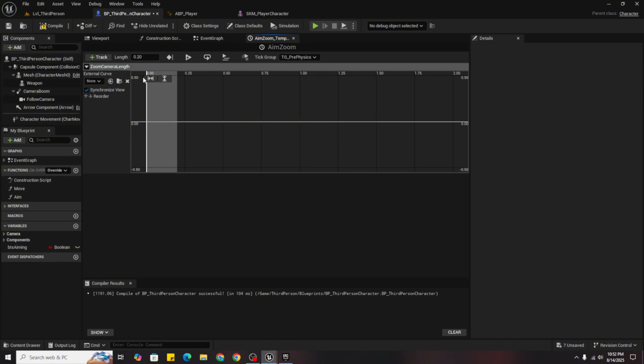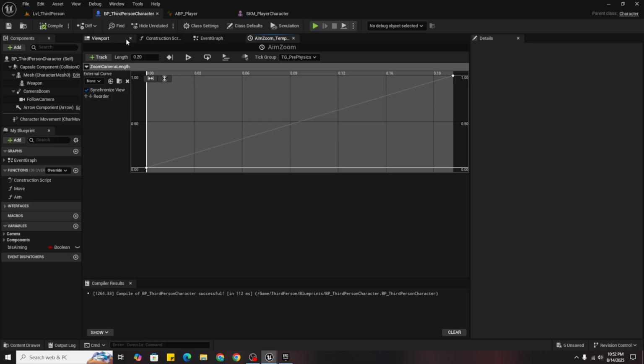Length. Now we want to add a key, so right click add a key, then again right click add a key. On this key set the time to 0 and value to 0, and on this key time to 0.2 and value to be 1. Now just press this and this button so it would be organized.